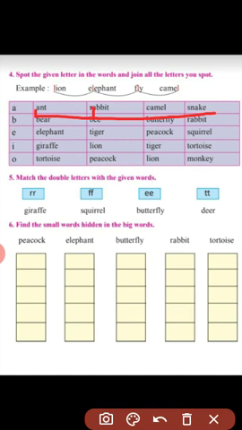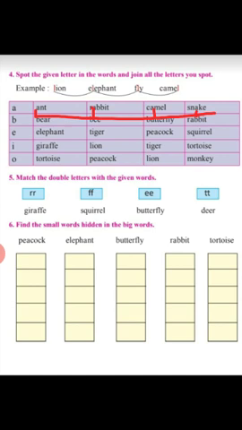Then you can see camel, A from camel, and then A from snake. So this way we have joined the letters. We have to spot the letter and join all the letters we spot in the spellings. So first one is done, children.